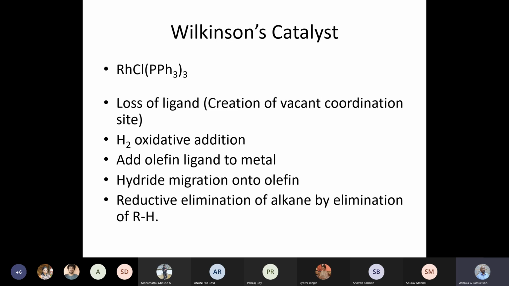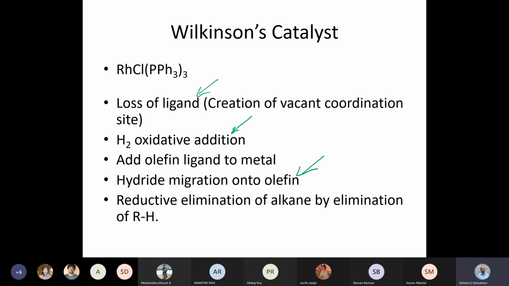But you can see that there is a remarkable similarity in all the catalytic steps. Loss of ligand, oxidative addition or substitution of the ligand, and then oxidative addition, migratory insertion, and then reductive elimination.